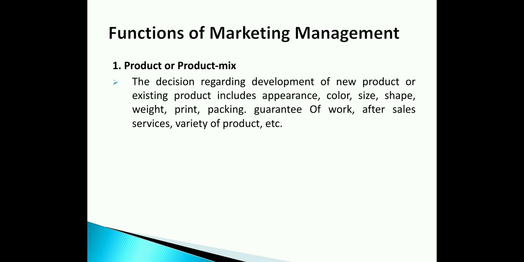Because if I'm purchasing something and that product has a problem, and I'm going to the producer, going to the dealer, and they are not able to solve my problem, then obviously the dissatisfaction is going to increase in the mind of the customer, right? So the product mix includes appearance, color, size, shape, weight, print, packing, guarantee of work, after sale service, and the variety of product.